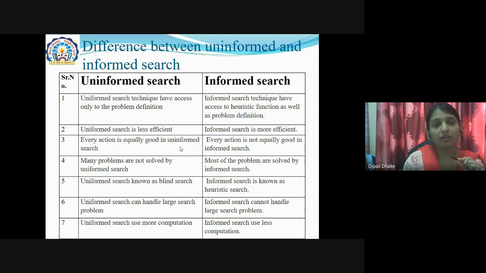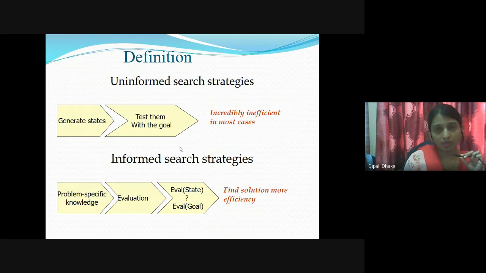But in the uninformed search, the technique has access only to the problem definition. This is the basic difference. With these inputs, efficiency is also calculated: uninformed search is less efficient and informed search is more efficient. We will differentiate the two with a diagram.